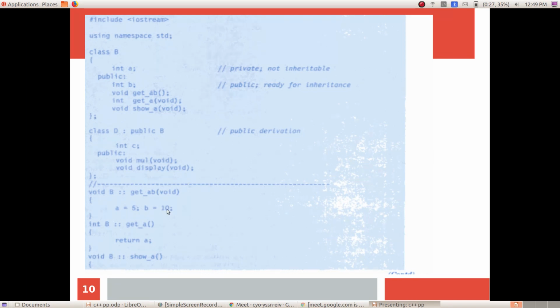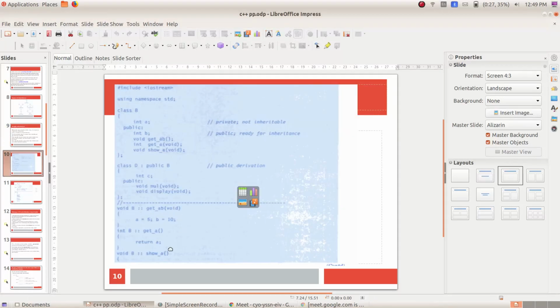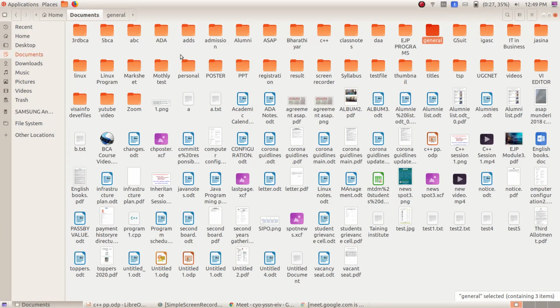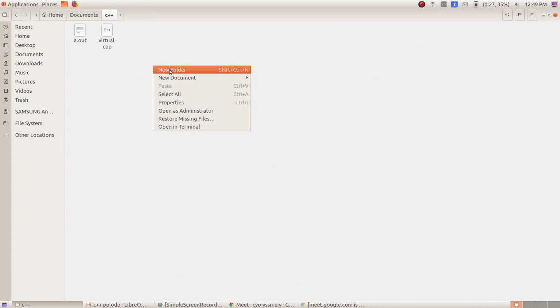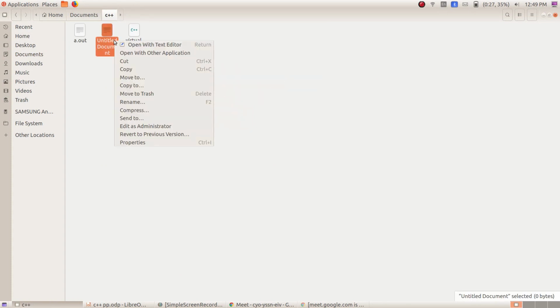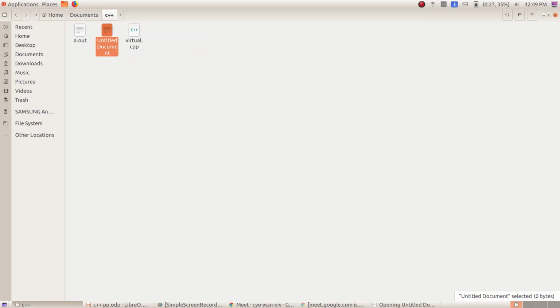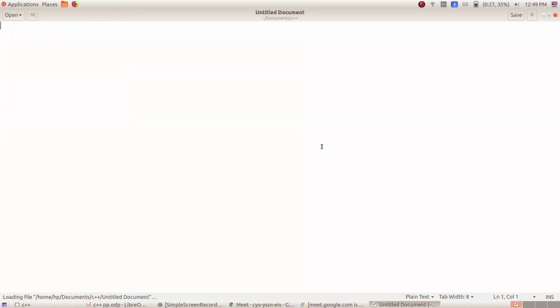Anyway, I'll show you a simple example. I'll write a program and I'll show you how you can write a program by implementing single inheritance. Let us go to our documents, and I'm going to write inside this folder. I will write with the open text editor. You know how to write a C program. In the same way you can write C++ as well. I hope you can see the screen.